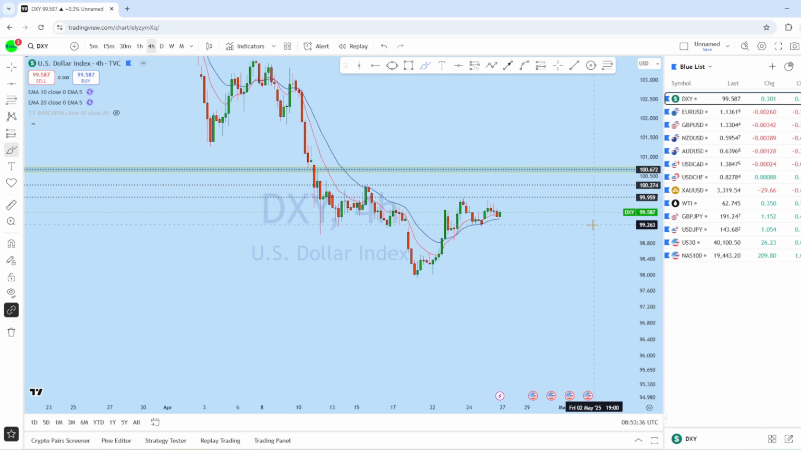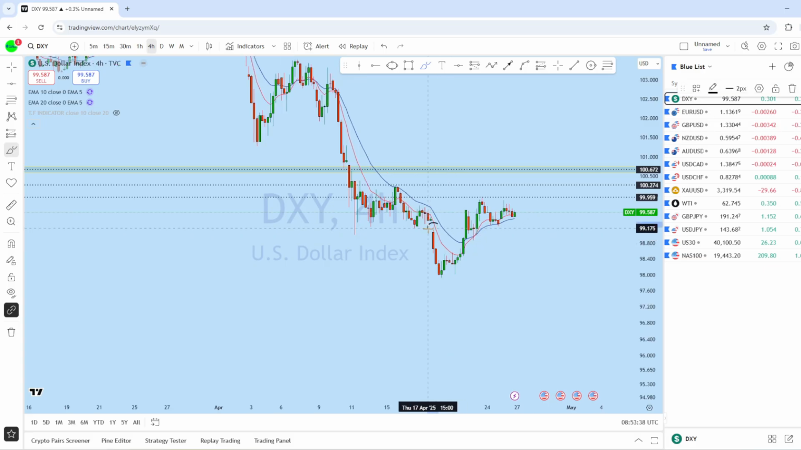Now if we look at the intraday time frame here, we can see there was a gap open, the bears tried to break that low. Instead we can see the market now slowly starting to push back to the upside.